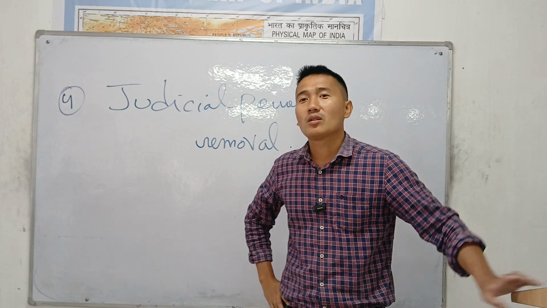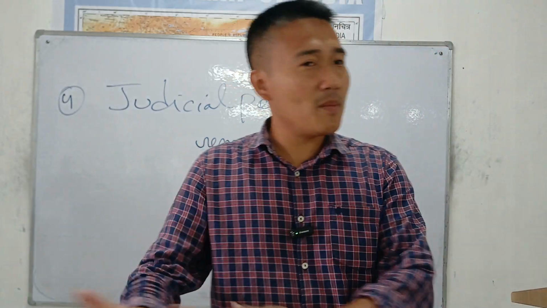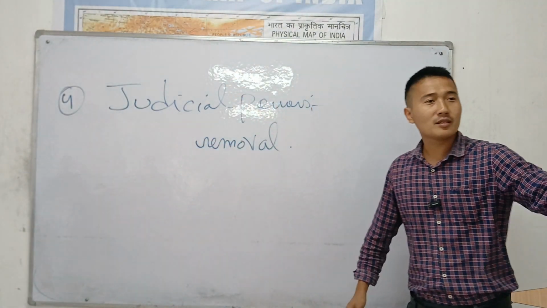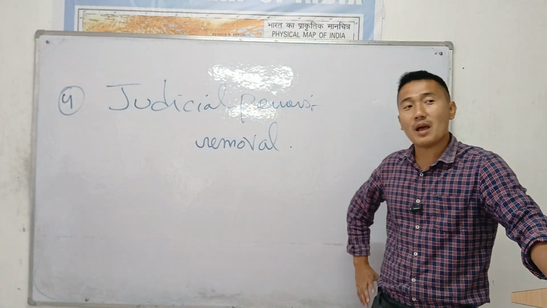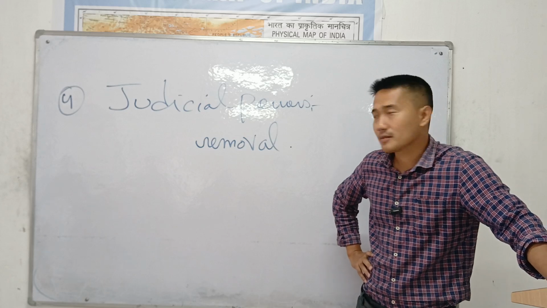So this is how the Indian parliament works. They are the one who appoints it. They are the one who can remove it. So people are afraid. Mr. President is afraid of the parliament because the parliament can remove him if he works against the constitution anytime. Judicial powers, absolute judicial powers.